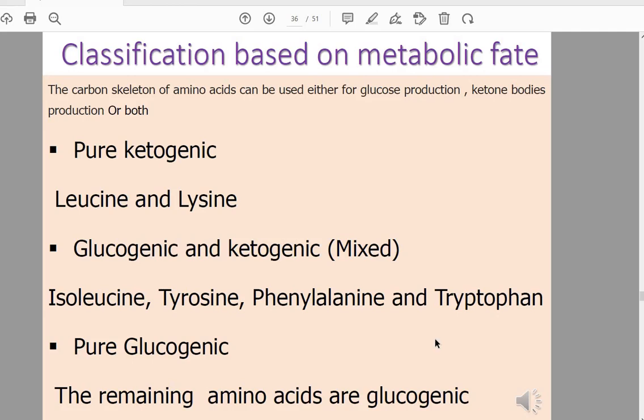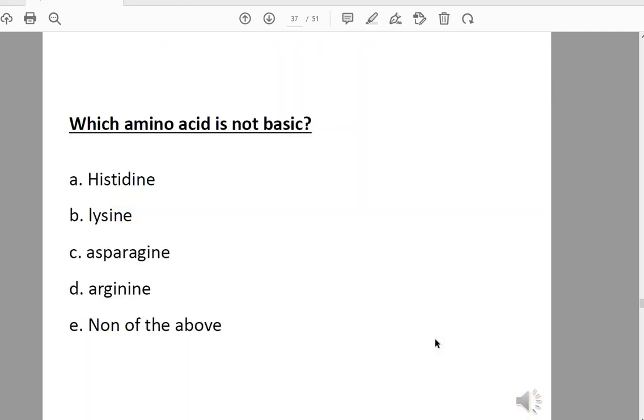Do you remember? Tyrosine, phenylalanine, tryptophan, and isoleucine: four amino acids which are mixed, both glucogenic and ketogenic. The pure glucogenic ones, which at the end are converted into glucose, are the remaining amino acids, all of them. This is the last classification of amino acids.